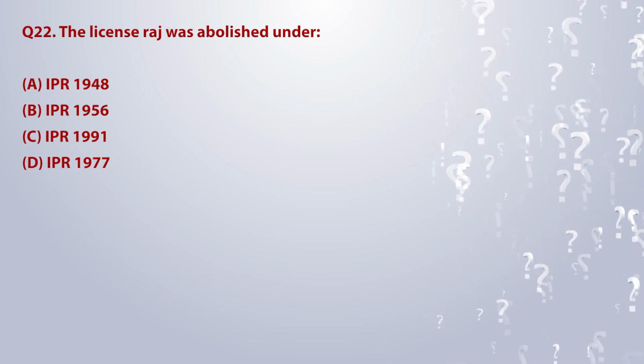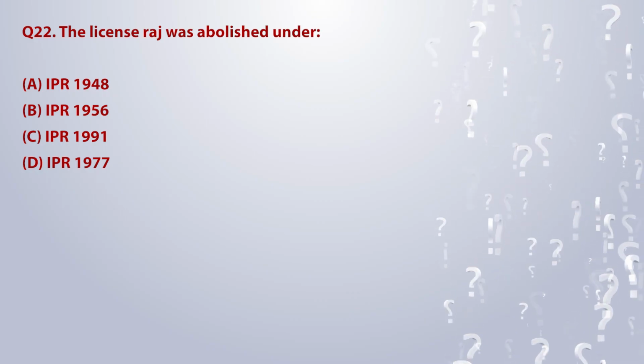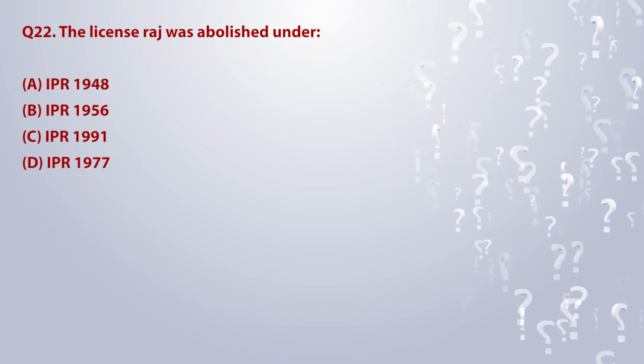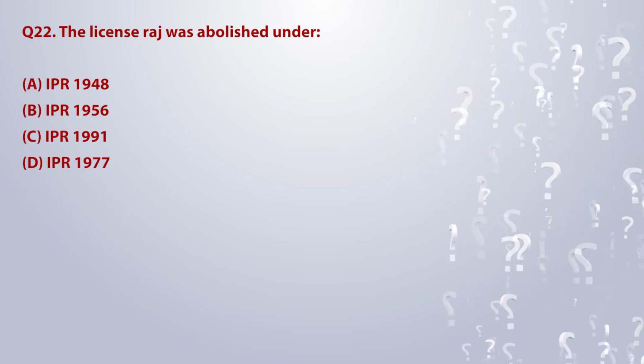The license Raj was abolished under: A. IPR 1948. B. IPR 1956. C. IPR 1991. D. IPR 1977.